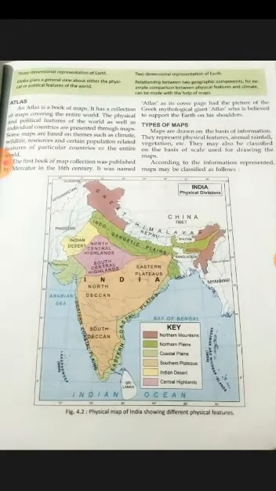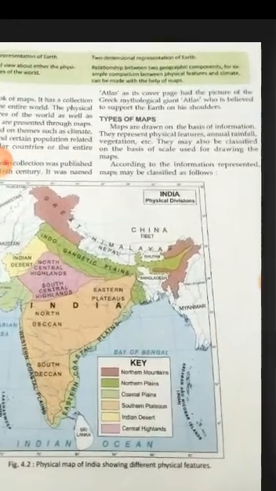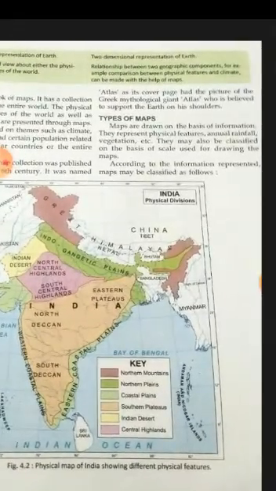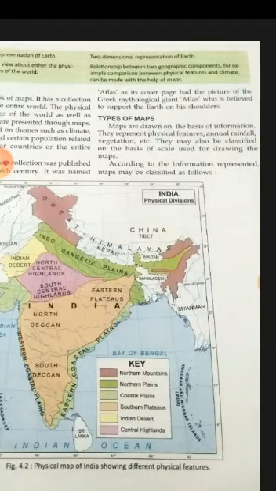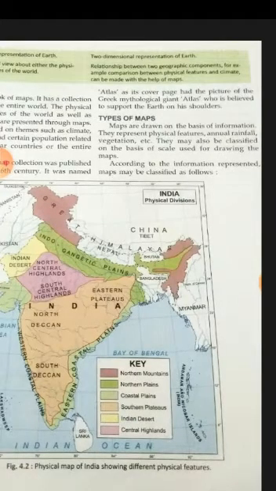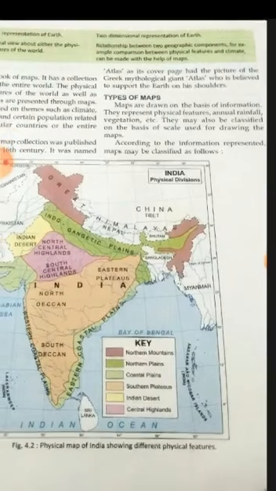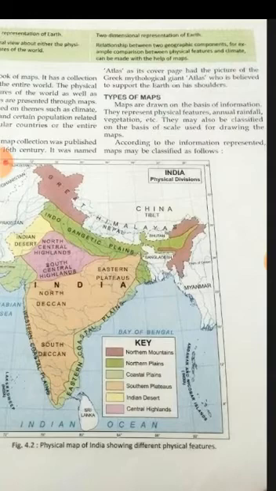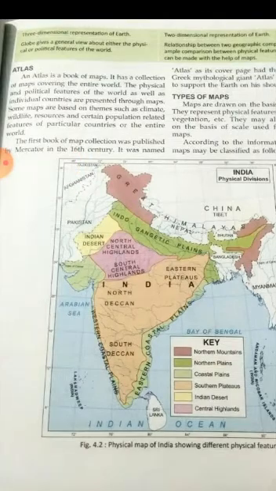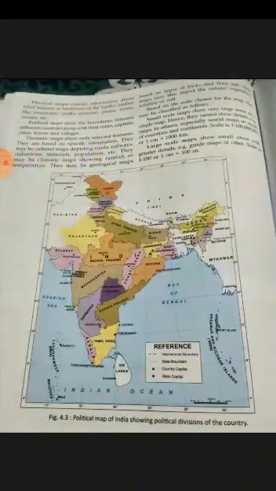Maps are drawn on the basis of information. They represent physical features, annual rainfall, vegetation, etc. They may also be classified on the basis of scale used for drawing the maps. According to the information represented, maps can be classified into three types. They are physical map, political map, and thematic map.